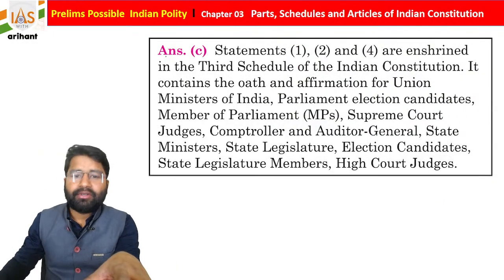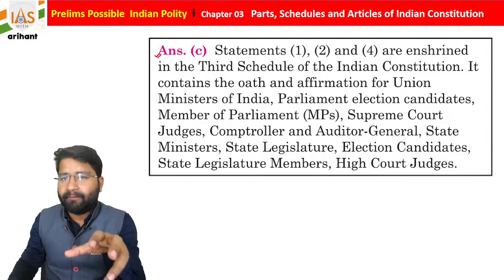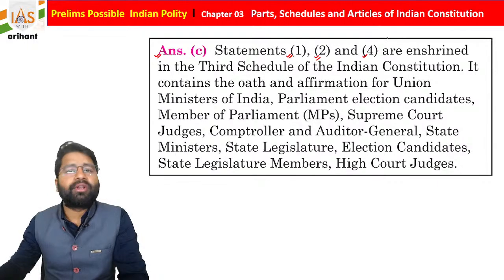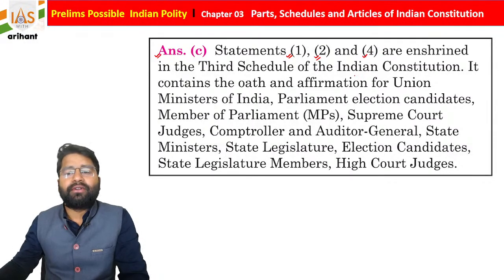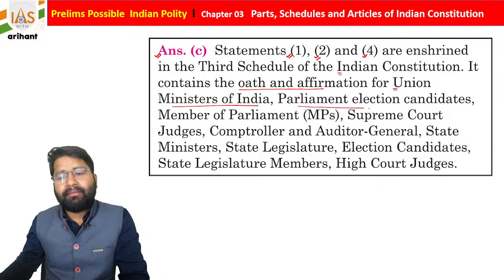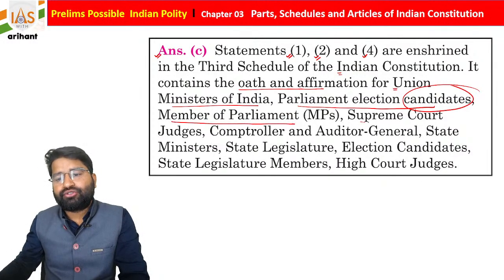Students, now we are going to see the explanation, how this explanation is beautifully added under this book. So if you see, as I already discussed, statement 2 and statement 4 are enshrined in the third schedule of Indian Constitution. Here it contains oath and affirmation for Union Minister of India, Parliament election candidate, very important, candidates also need to subscribe oath, Member of Parliament, Supreme Court and High Court judge.